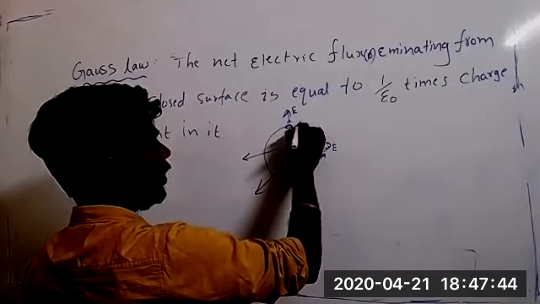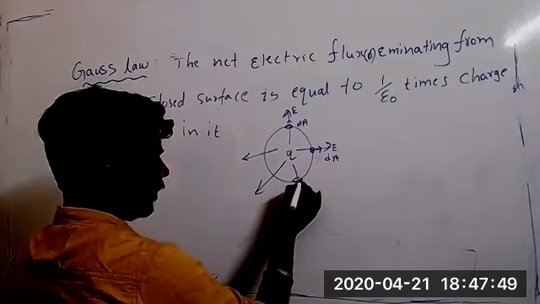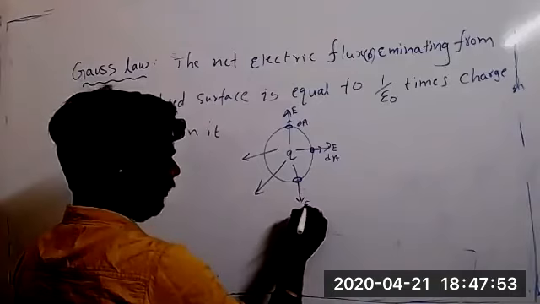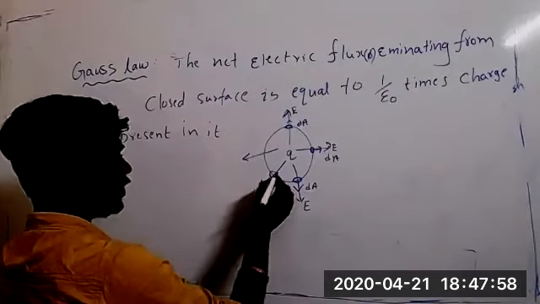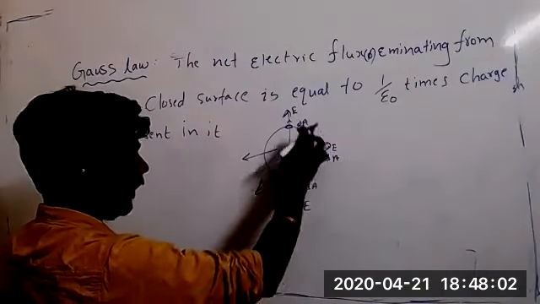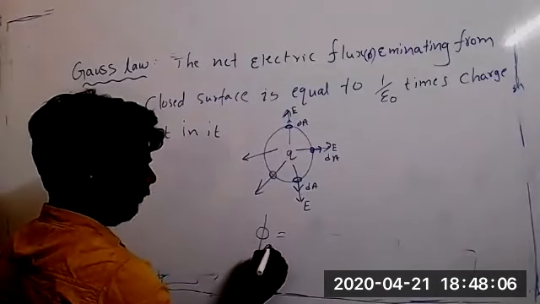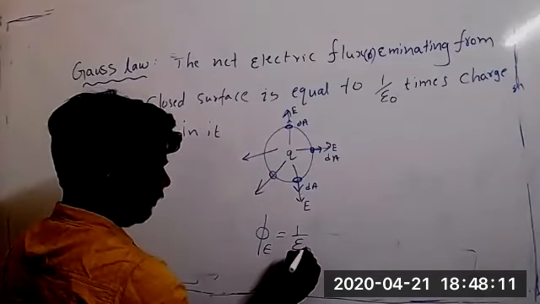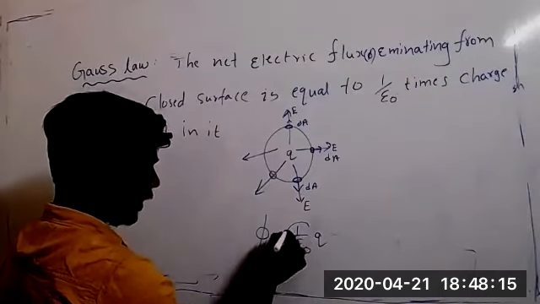That small area, right? So dA, small area dA. Here also if you consider a small area, electric field is in this direction and area vector also in this direction. If you consider small areas like that, whatever the flux is coming out from this body is equal to 1 by epsilon naught times the charge present in it.